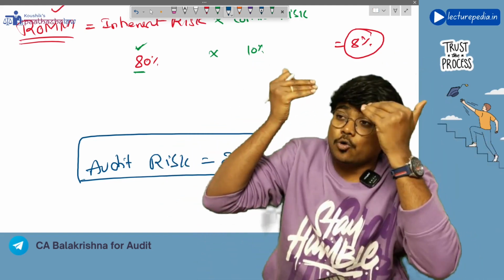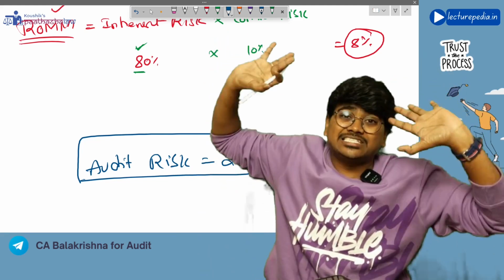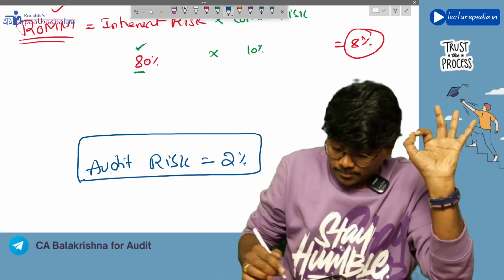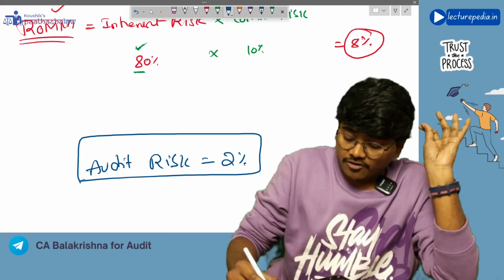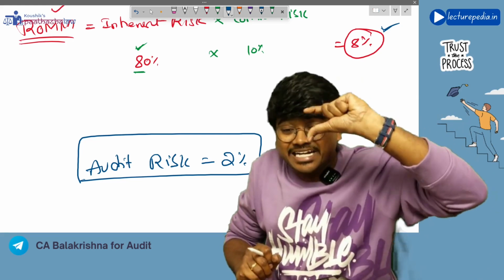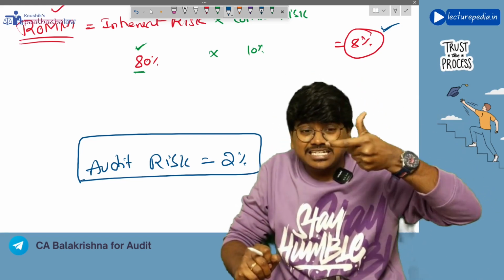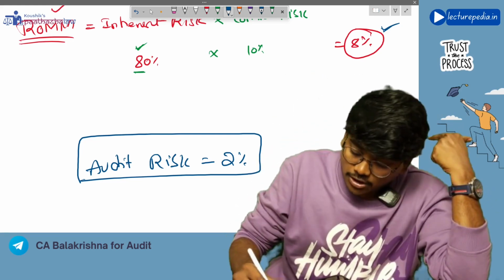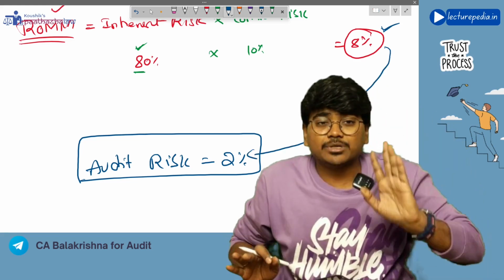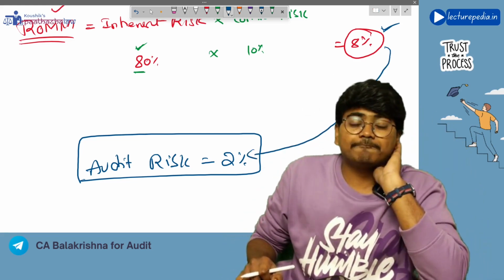He is okay to accept risk of audit up to 2%. But actually the risk of material misstatement is 8%. He has to reduce this 8% risk of material misstatement to 2% because his acceptable risk is 2% only.